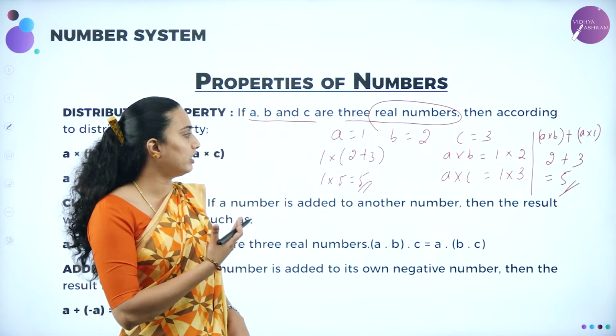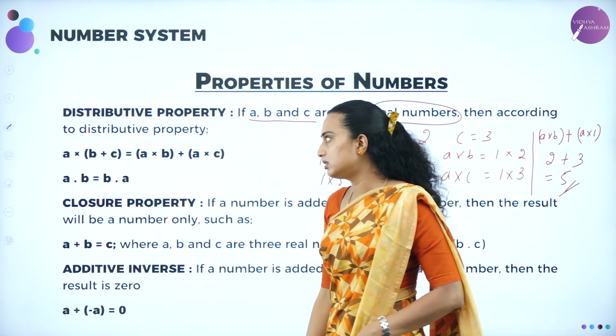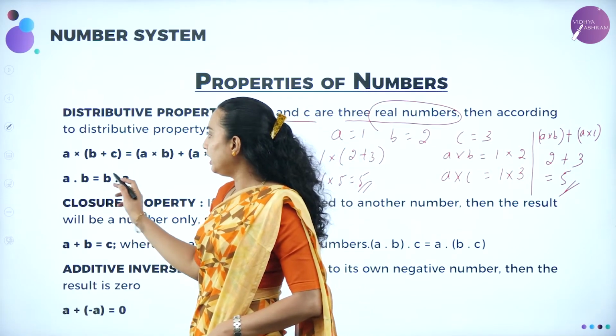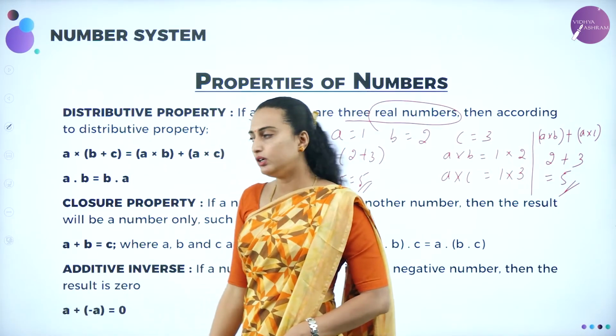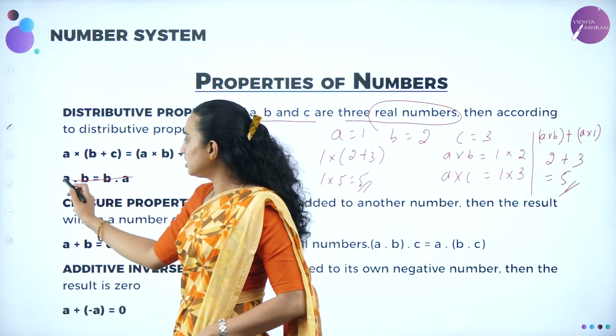Any number, you can write it as 3 numbers, you can write it like this, okay? It must give the same result. Similarly, A into B will be equal to B into A also. This will come under the commutative property, okay?